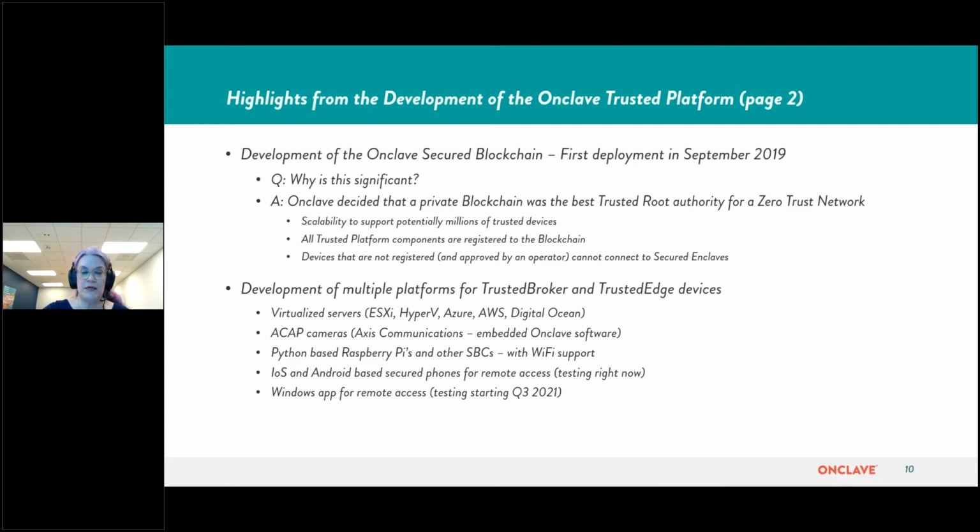Python-based Raspberry Pis and other single board computers with and without Wi-Fi support. iOS and Android-based secured phones for remote access. We're currently testing this right now. And the next part that we'll be testing soon will be the Windows app for remote access, taking a laptop or desktop and allowing it to be a secured endpoint into an Enclave environment.